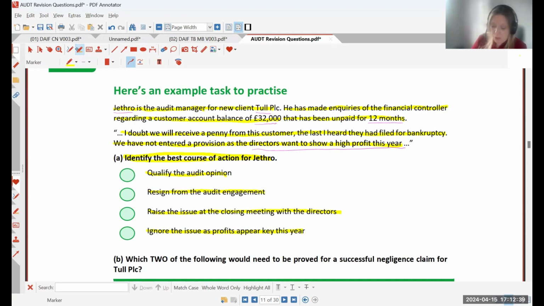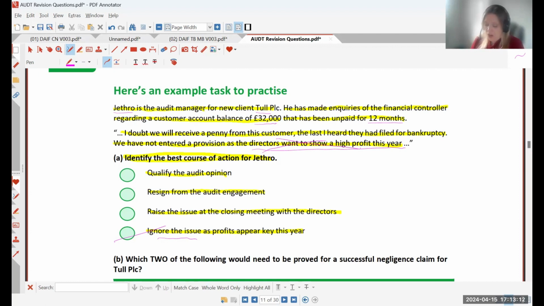Now, the first one I'm going to go to is this: ignore the issue as profits appear key this year. And we are told the directors want to show a high profit for this year. Well, whether the directors want to show a high profit or not is completely irrelevant to the auditors, right? We are looking to see, do the financial statements show a true and fair view? So we can ignore this option straight away. And this piece of information here, completely irrelevant.